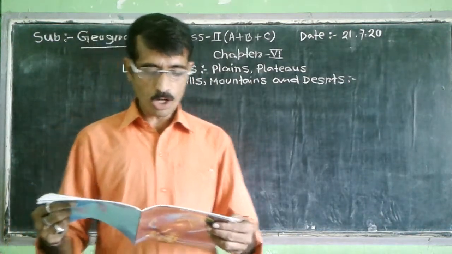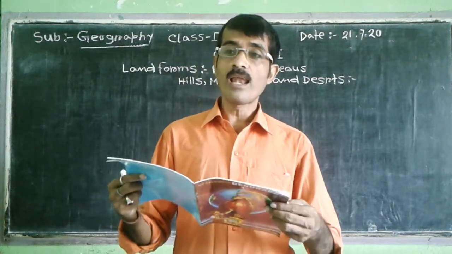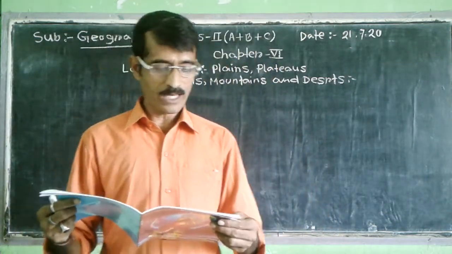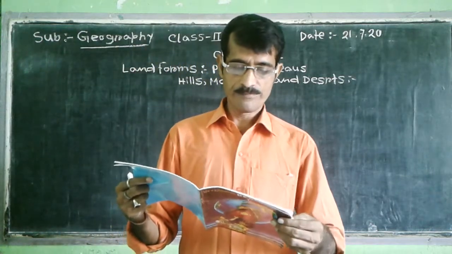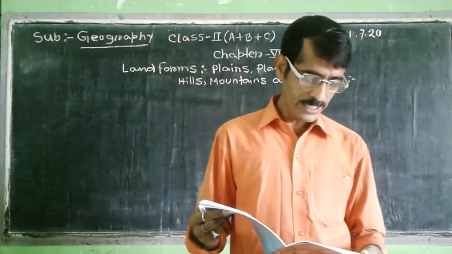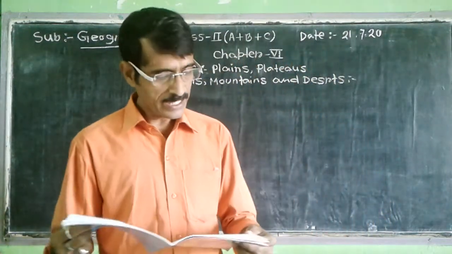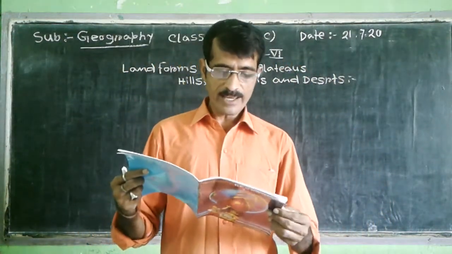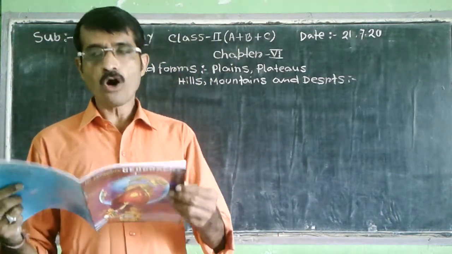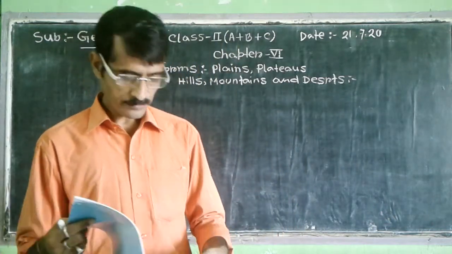The form of the land is called landform. They are mountains, hills, valleys, plateaus, plains, deserts, etc. All of these are landforms.